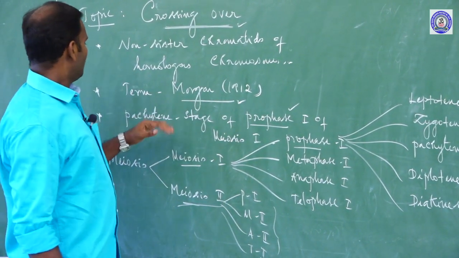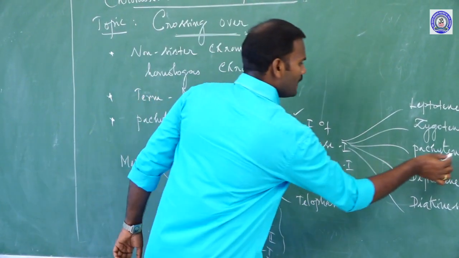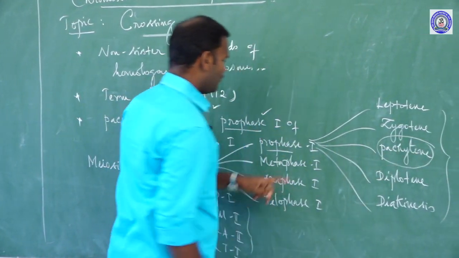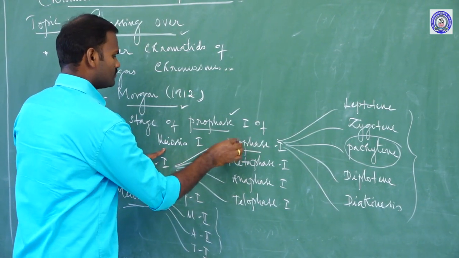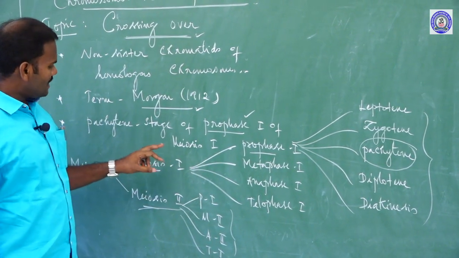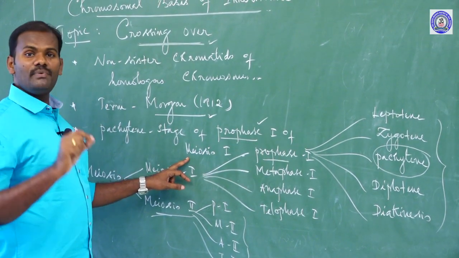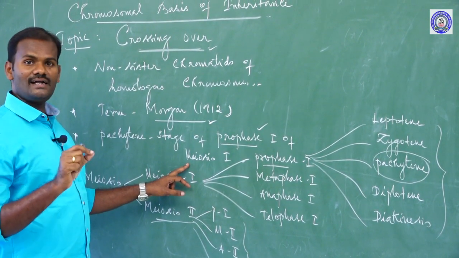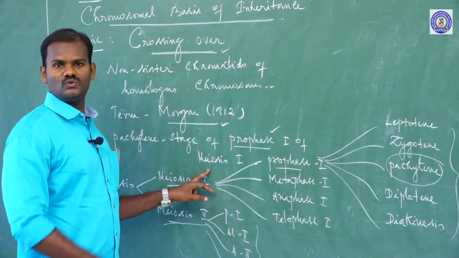So now we are talking about crossing over. Crossing over takes place in the pachytene stage of prophase 1 of meiosis 1. These crossing overs occur in the germinal epithelial cells. Hence it is also called meiotic crossing over, or germinal crossing over.